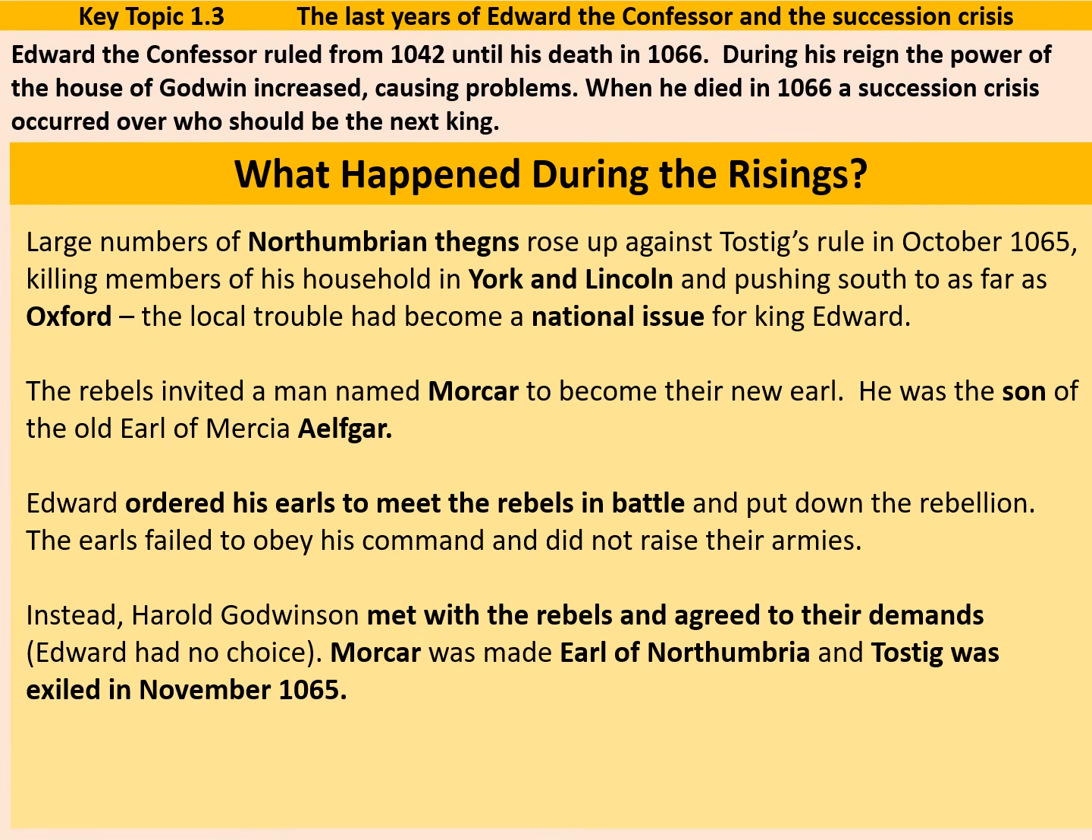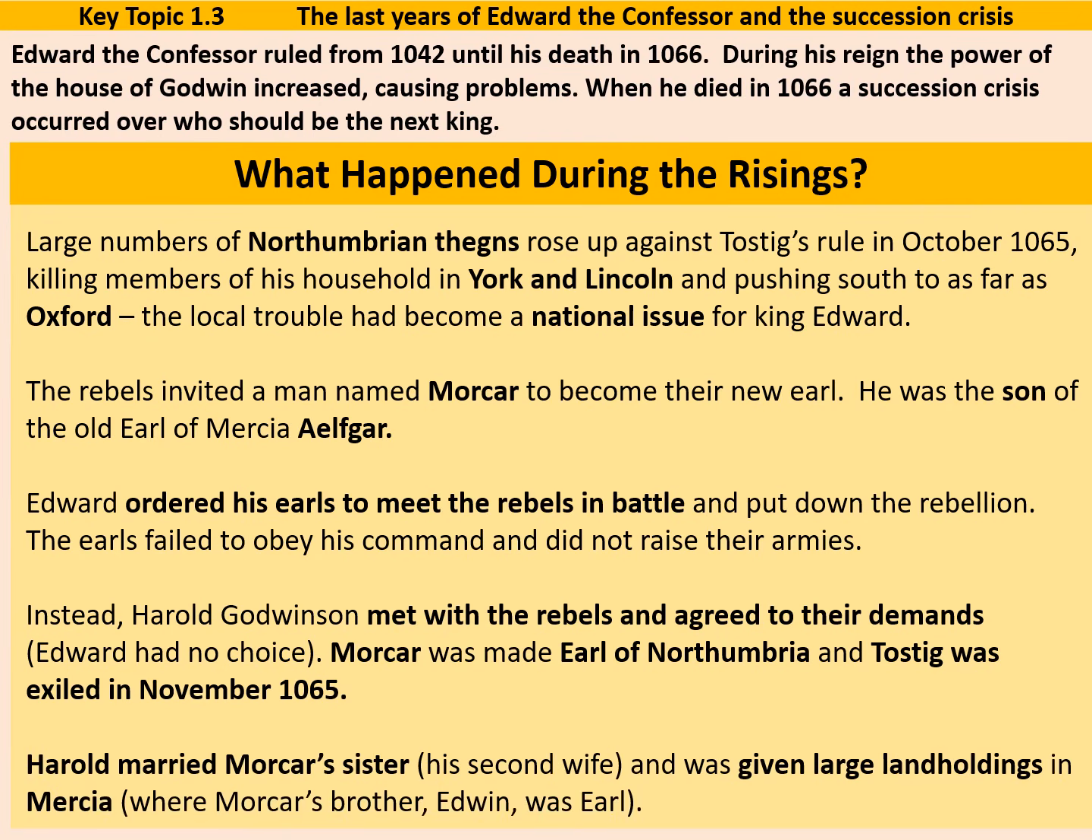So what was in this for Harold? Well, Harold married Morcar's sister, his second wife, which was just about legal at that time, and he was given large land holdings in Mercia, where Morcar's brother Edwin was Earl. This meant that Harold had become an incredibly powerful man, not only dominating Wessex, but also having influence in Mercia and a lot of say over what went on in Northumbria. The Godwin family by this point pretty much ran England.